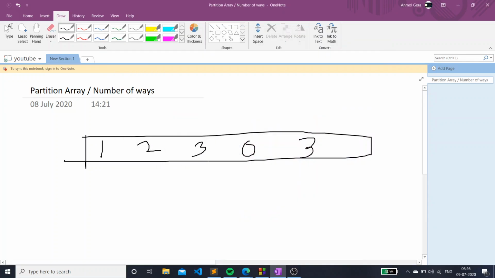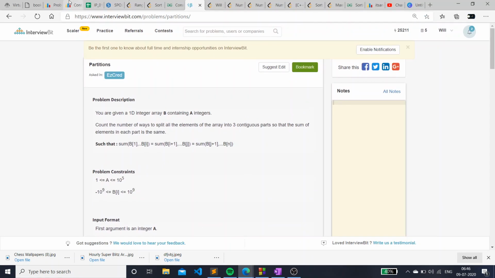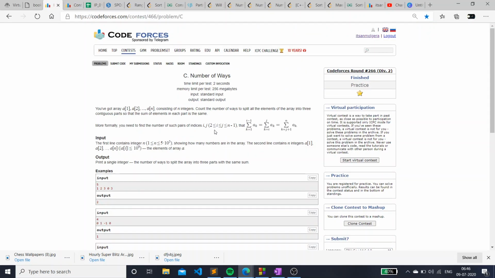So hi guys. So today we're going to solve a very interesting question on number of ways. The same problem can be found on InterviewBit as Partitions of an array. In this problem, we are given an array A which consists of n integers. We just have to count the number of ways to split all the elements of the array into three continuous parts, so that the sum of elements in each part is the same.